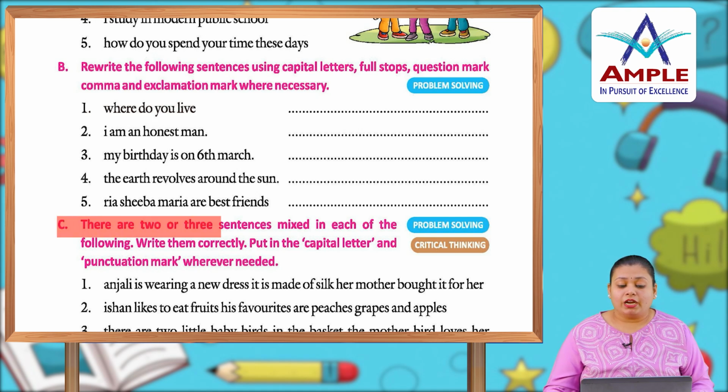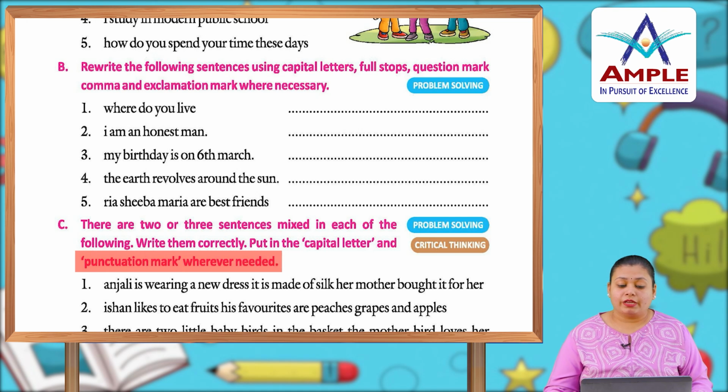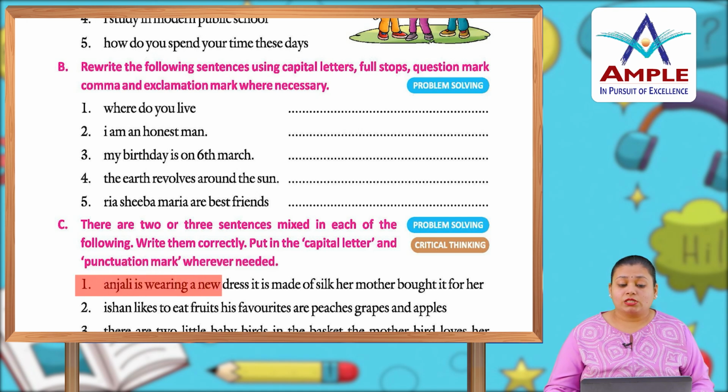Number C: there are 2 or 3 sentences mixed in each of the following. Write them correctly. Put in the capital letters and punctuation marks wherever needed. Anjali, starting with the capital letter A, is wearing a new dress. It is made of silk.